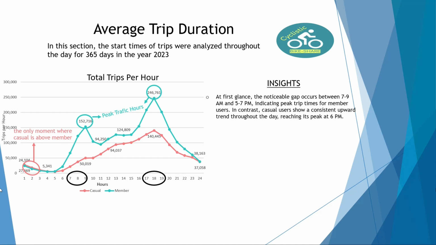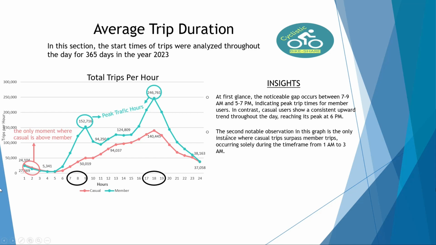At first glance, it's noticeable the gap occurs between 7 and 9 a.m. and 5 and 7 p.m., indicating the peak of the traffic time for member users. In contrast, casual users show a consistent upward trend throughout the day, reaching their peak at 6 p.m. The second notable observation in this graph is the only instance where casual trips surpass member trips occurring solely during the time frame from 1 a.m. to 3 a.m. Now we know the information about the day in hours.